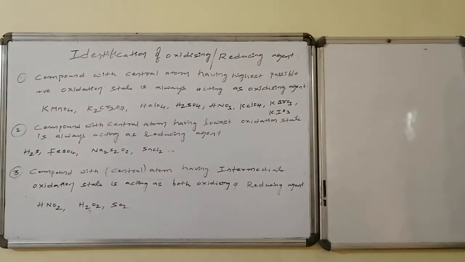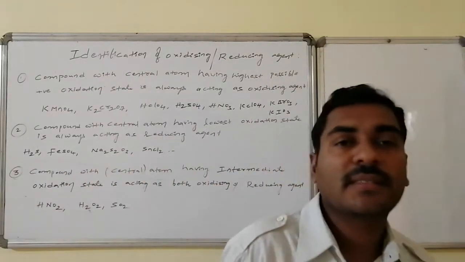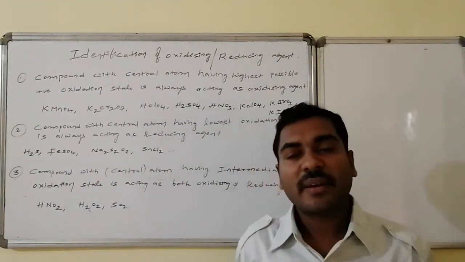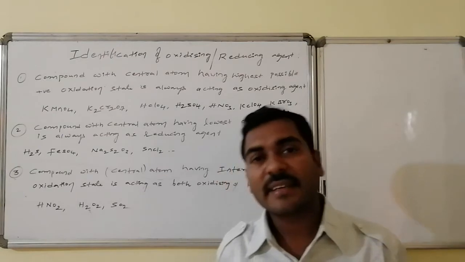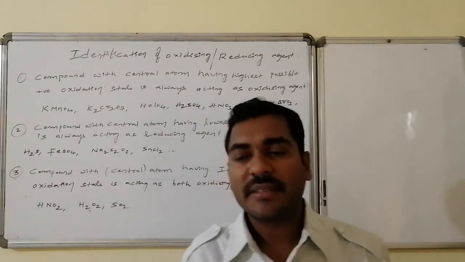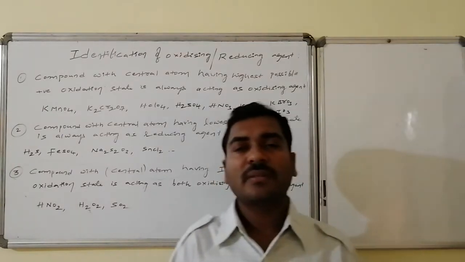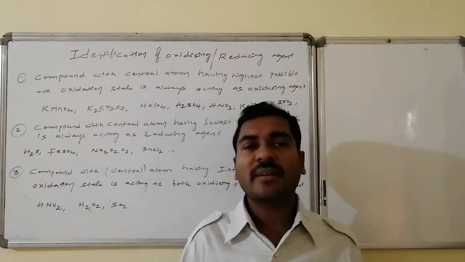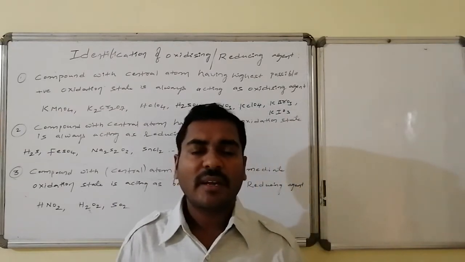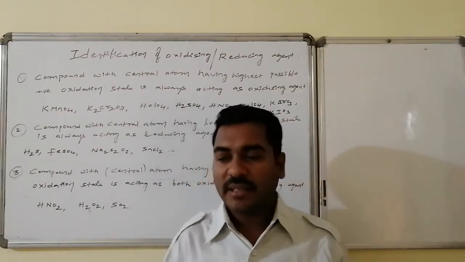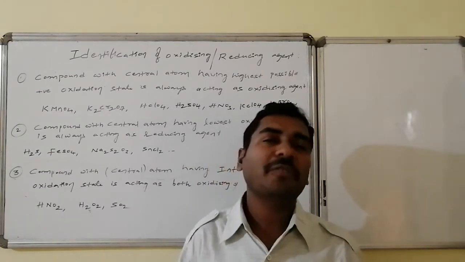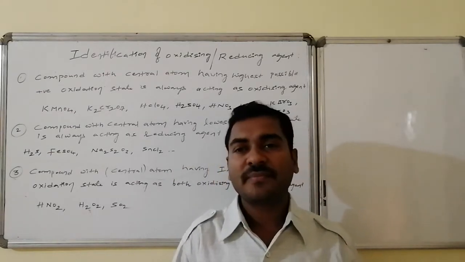Welcome friends, let us go for the next part of discussion, that is identification of oxidation number as well as identification of oxidizing agent as well as the reducing agent. There are many compounds. Generally a compound is a chemical combination of many atoms, and one atom may be present at the center. It will be connected to many monovalent atoms, divalent atoms.